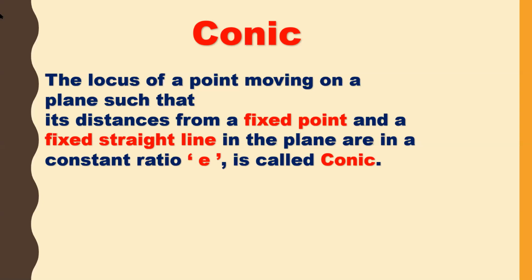Let us observe the three important points we are having. One is a fixed point, one is a fixed straight line, and the ratio E. So what is the definition of a conic? The locus of a point moving on a plane such that its distances from a fixed point and a fixed straight line in the plane are in a constant ratio E is called a conic. Let us see each and every term with a diagram.